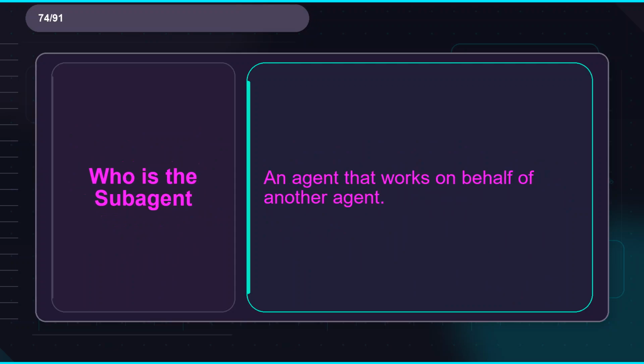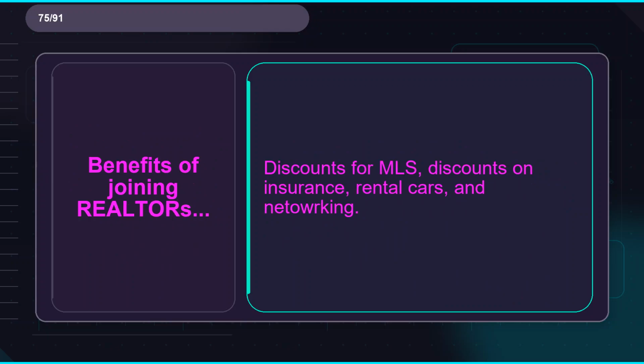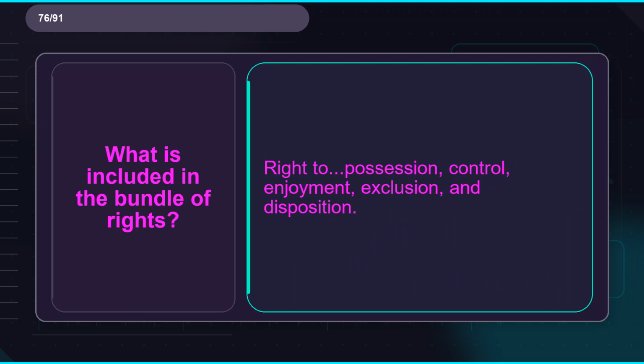Flashcard 74. Term, who is the subagent? Definition, an agent that works on behalf of another agent. Flashcard 75. Term, benefits of joining Realtors. Definition, discounts for MLS, discounts on insurance, rental cars, and networking. Flashcard 76. Term, what is included in the bundle of rights? Definition, right to possession, control, enjoyment, exclusion, and disposition.